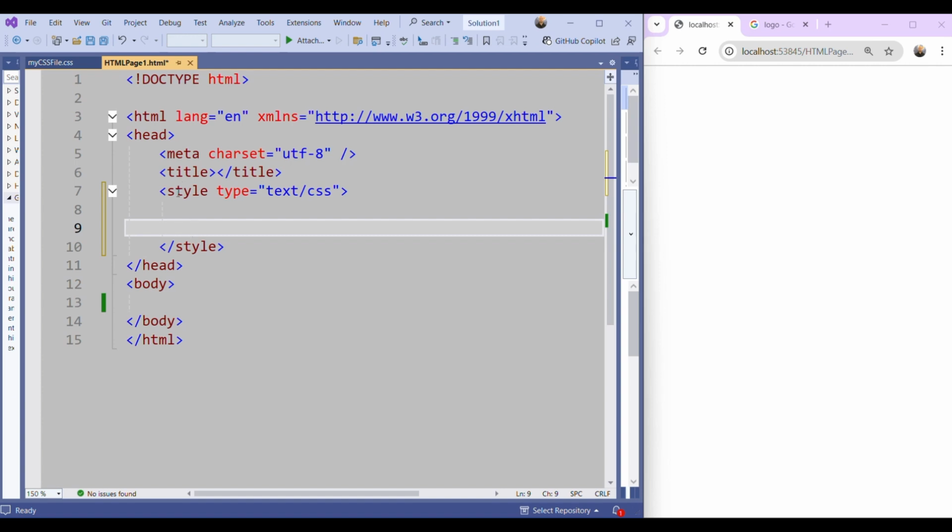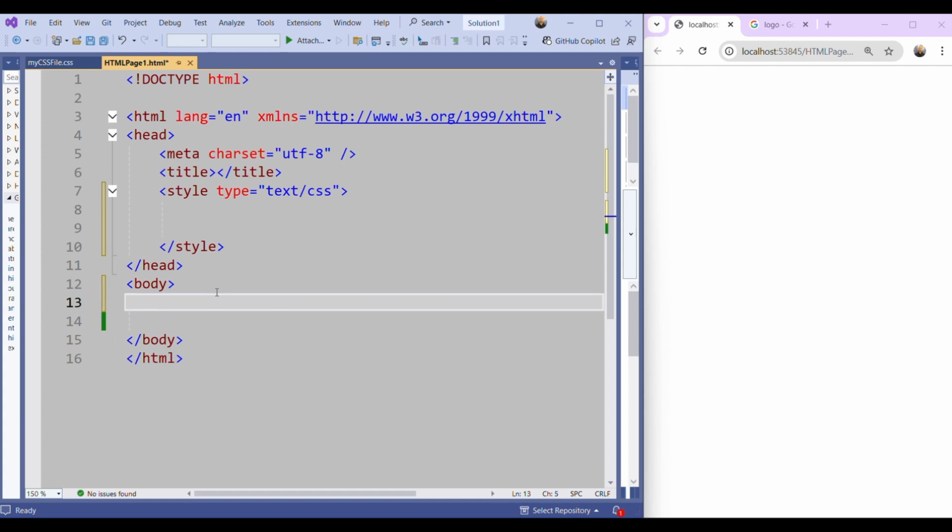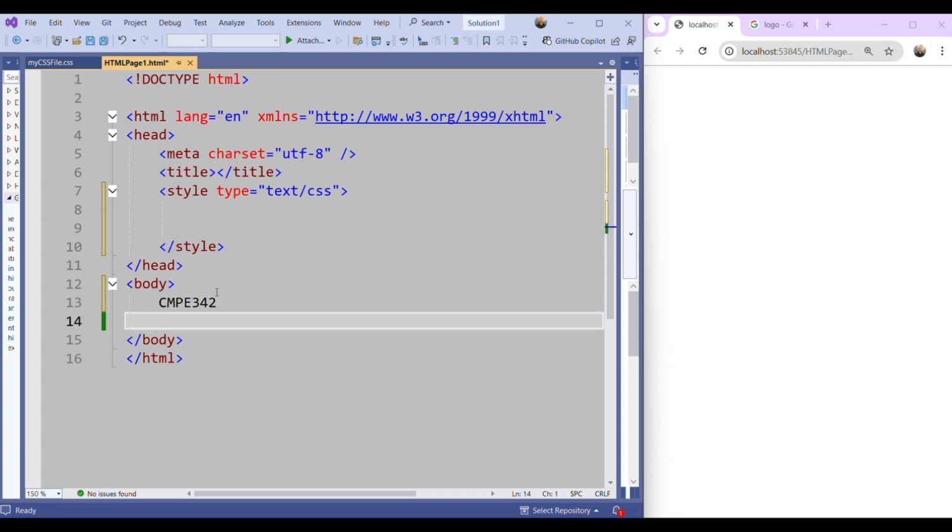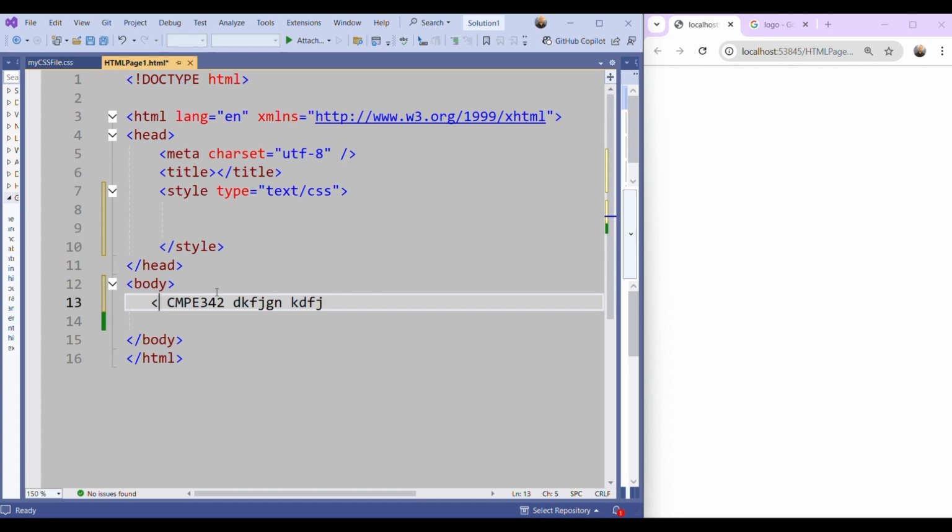What I mean with that, in the body part, for example, I will say CMPE 342. But here we can have more words, it doesn't matter. I want to group this text, so I will use div, okay?